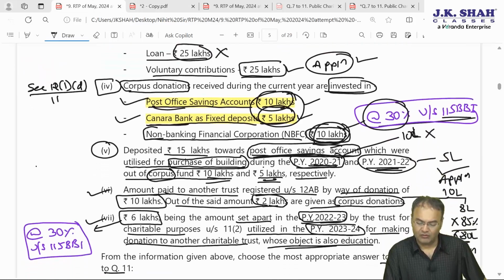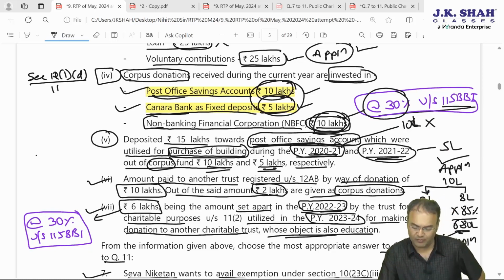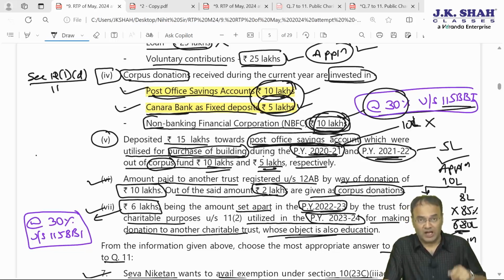Okay, then the fourth point talks about corpus donations invested in Post Office Savings Bank, Canara Bank FD and NBFC. This also does not amount to application. So the fourth point is gone. Fifth point, deposited 15 lakh towards Post Office Savings account. This is a very interesting point and a very smart point of the institute. Deposited 15 lakhs towards Post Office Savings account, that is in specified modes of investment, which were utilized for purchase of building.